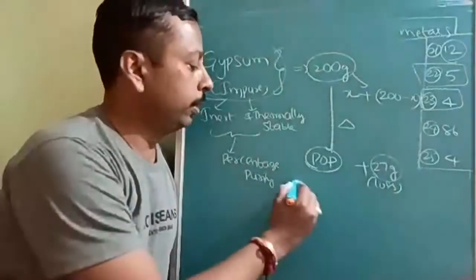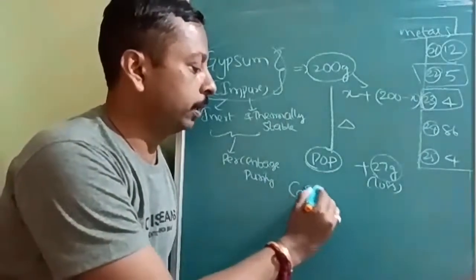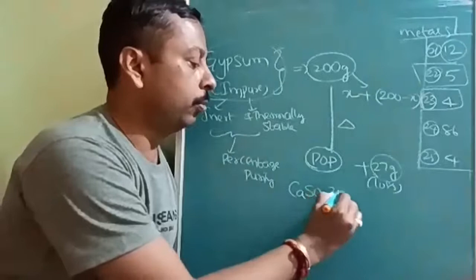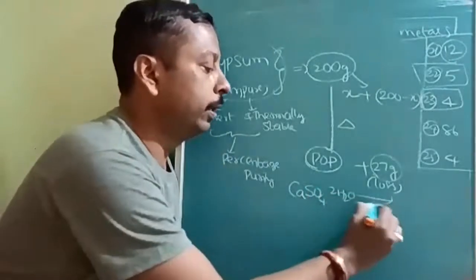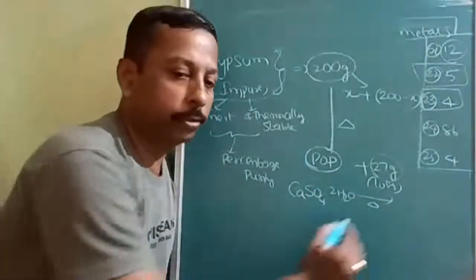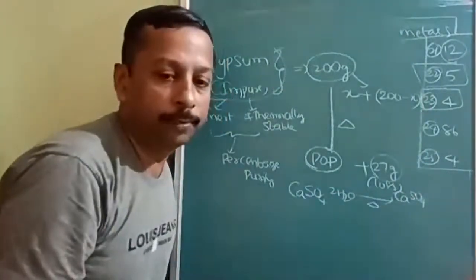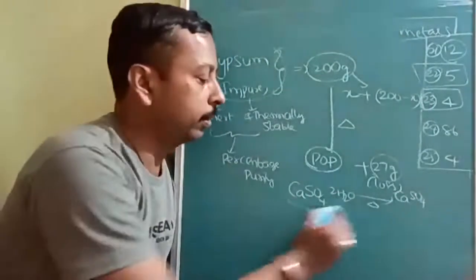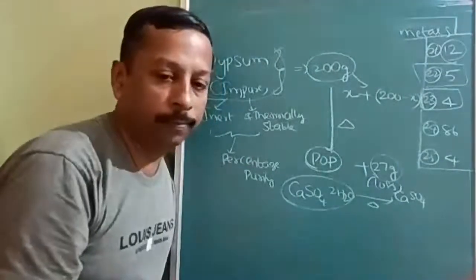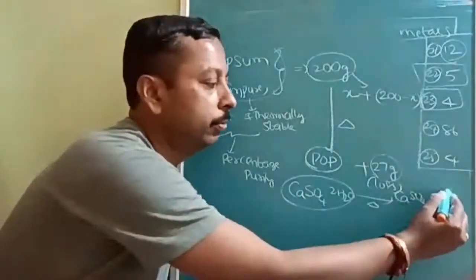If it is pure gypsum, CaSO4 dot 2H2O, after heating what will it give? What is the formula of POP? How much H2O?